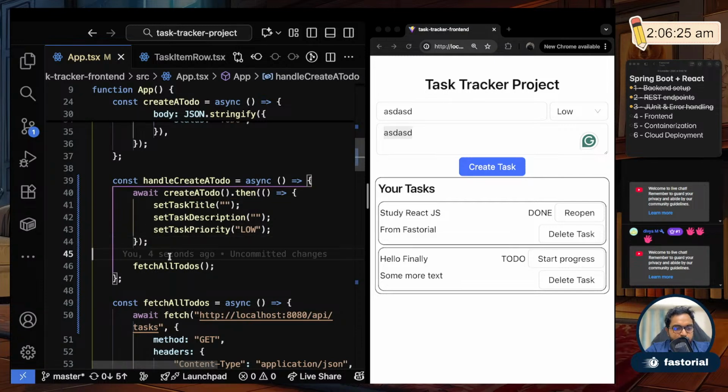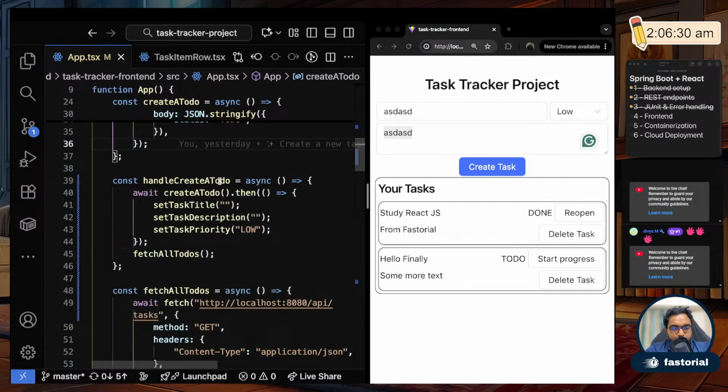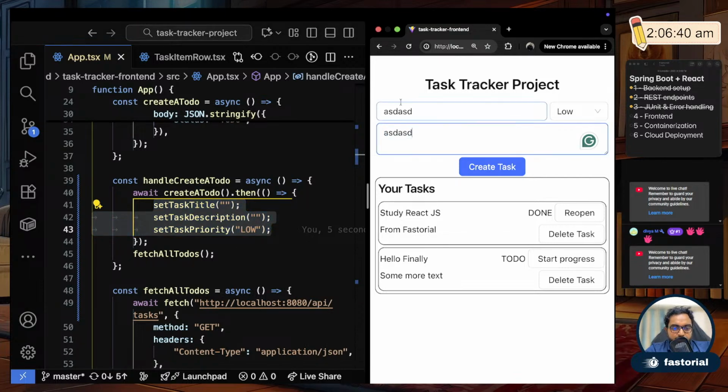Why I put this in the then is because if I write this block outside the create to-do, and some error happens when you are creating a to-do, then regardless of that, these fields will get reset. So if an error happens, I shouldn't let these fields reset, right? Because maybe I wrote big content here, like do this, do that, study today, tomorrow.